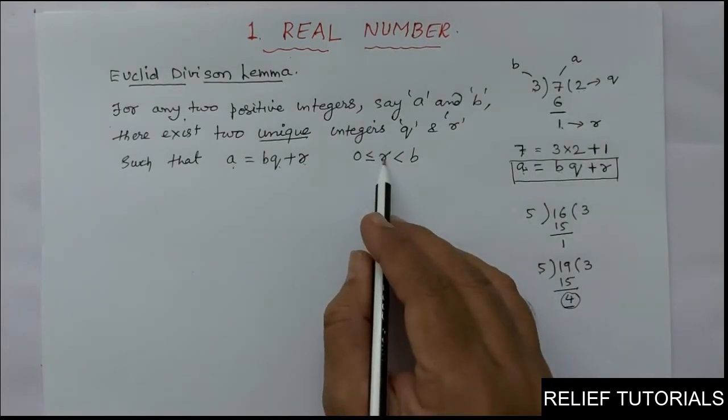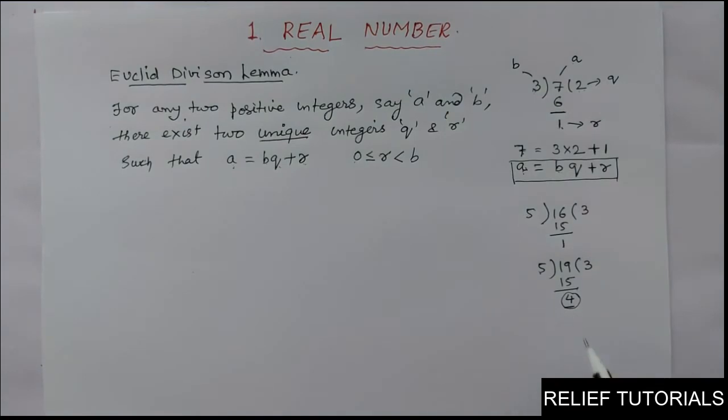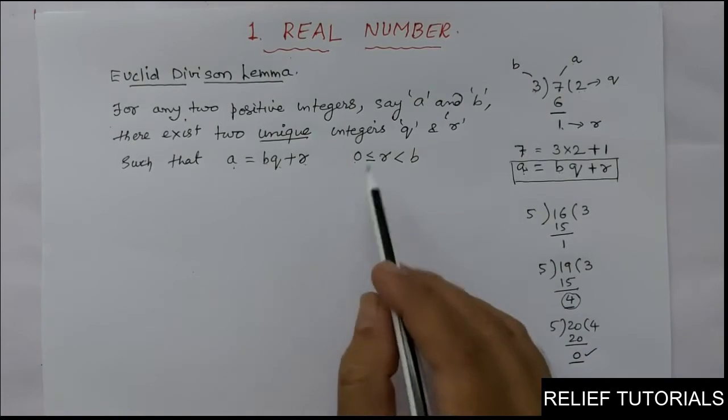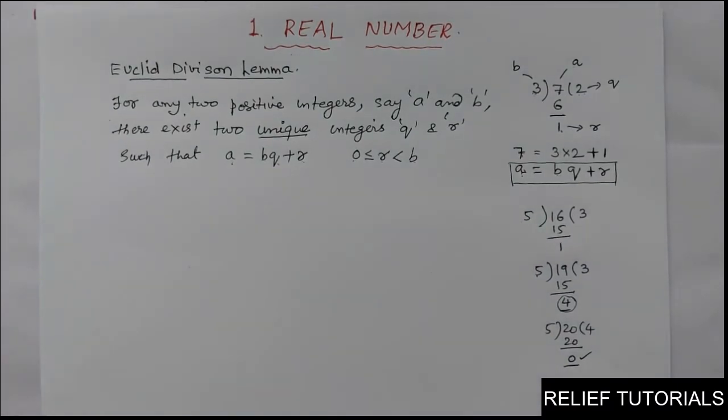So r is always greater than or equal to 0, but less than b. The remainder can also be 0. For example, 20 divided by 5: 5 4s are 20, so the remainder is 0. The remainder can be 0, 1, whatever it may be, but it is always less than 5. You will not get a remainder greater than 5. I hope you understood what Euclid's division lemma is. Clear?